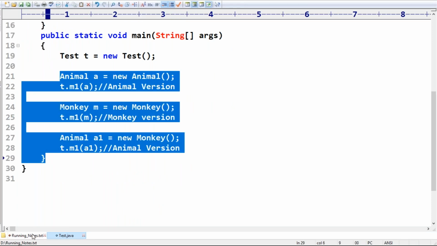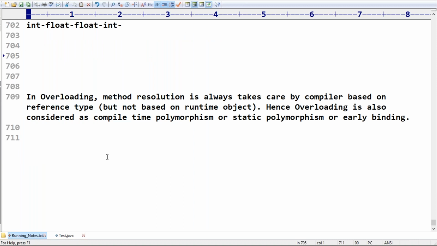Clear, right? So this is the most valuable, very important point for you. In overloading, method resolution is always taken care of by the compiler based on reference type, but not based on runtime object. Hence, overloading is also considered compile time polymorphism or static polymorphism or early binding.